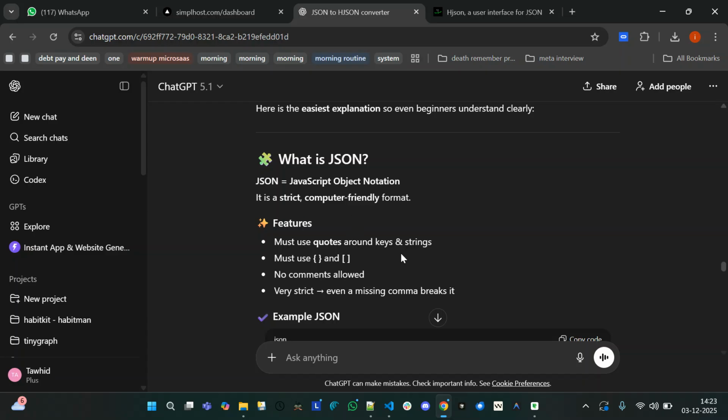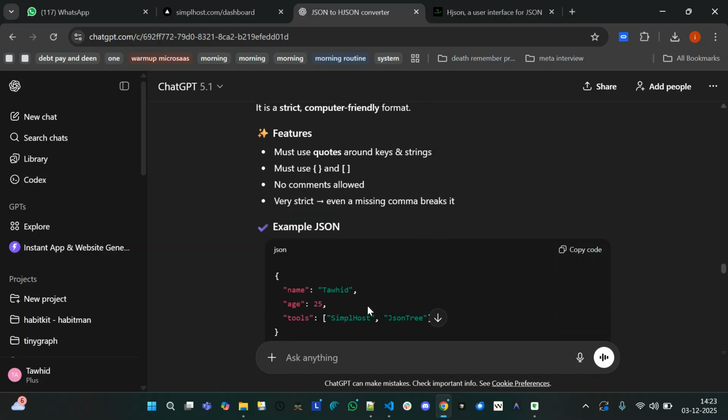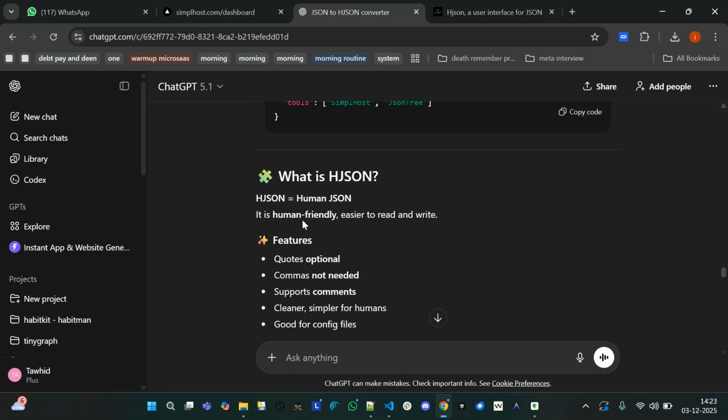Most use quotes around the keys and strings. Must use curly braces for JavaScript objects and square brackets for arrays. No comments allowed. Very strict. Even a missing comma will break the code. This is an example. What is HJSON?